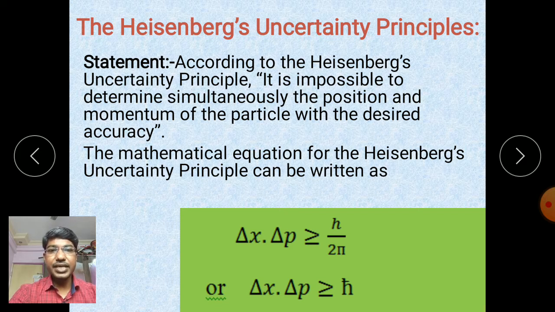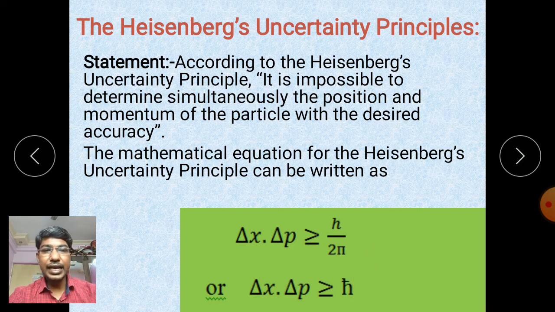This can be written in a mathematical way, that is del x del p is greater than or equal to h upon 2 pi, or del x dot del p is greater than or equal to h cross. Here h upon 2 pi we know is h cross.